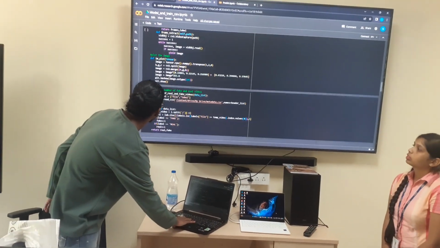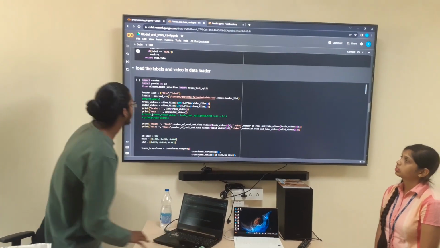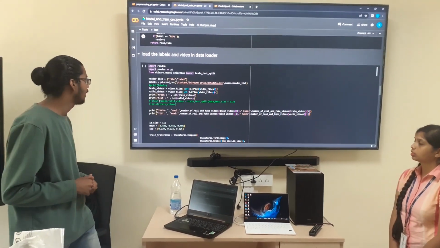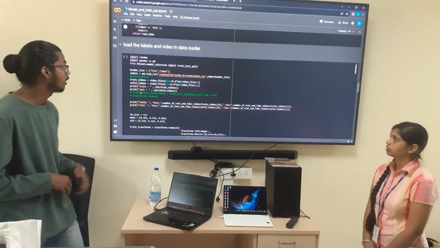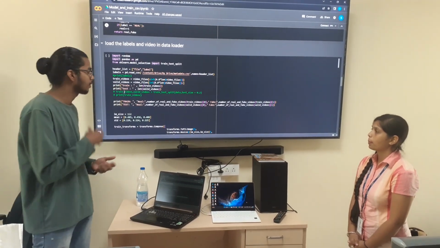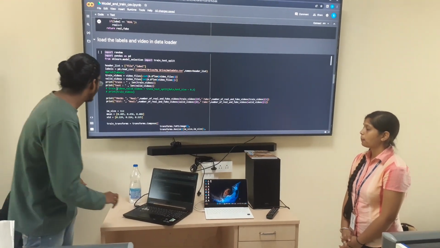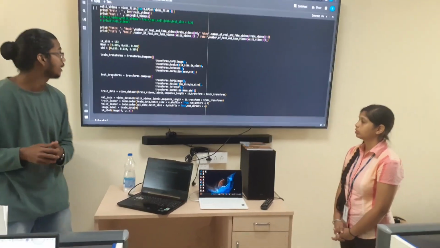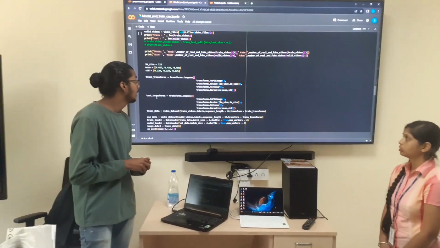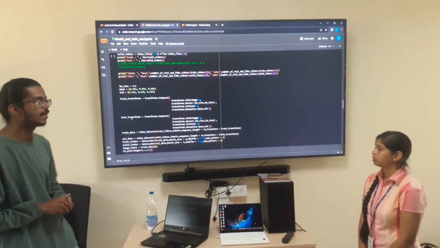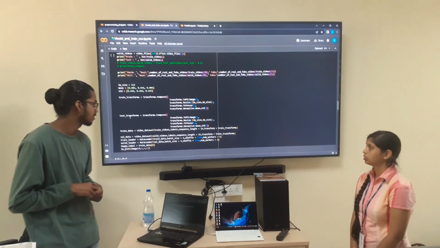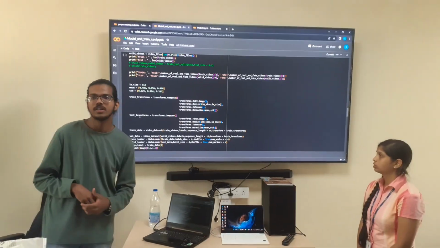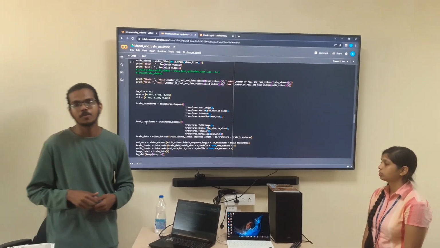After that, we load the labels and dataset into the data loader. Here we use 80% of the data for training and 20% for validation. We use only validation for the test. Then we do the basic transformations, that is converting the image into PIL format, resizing the image to 112 by 112, converting these images into tensors and normalizing the tensor values. Later we load that into the data loader with a batch size of 4. In a sense, 4 videos at a time will be processed by the model.